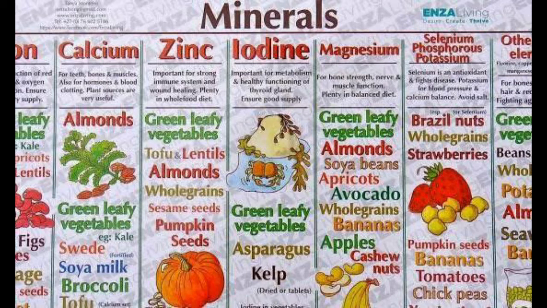Now we'll see the minerals. These minerals are required by the body in very small amounts, micro elements. See, the iron, zinc, calcium, iodine, magnesium, phosphorus, potassium, selenium. See children, if you observe any of the packed food items, you can find these minerals present in those packaged foods mostly. And you have been given the examples below also. See, in what source you are getting these minerals.